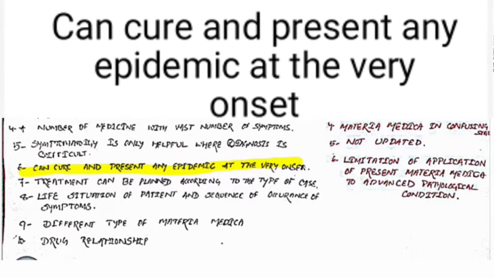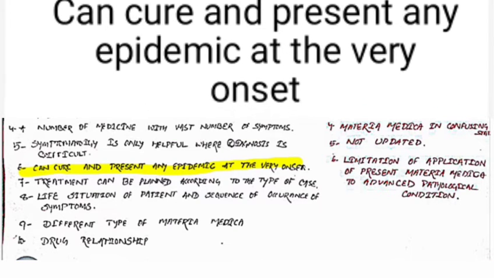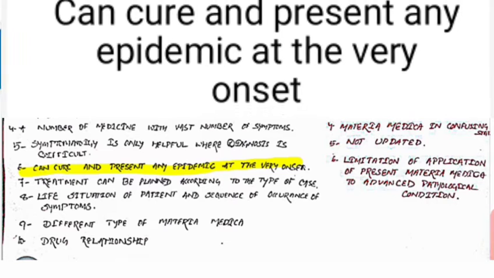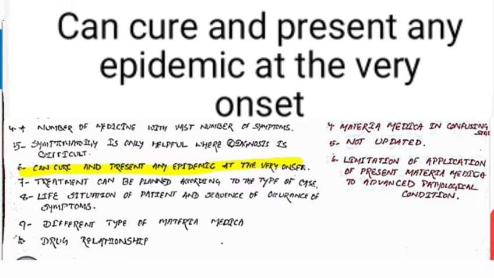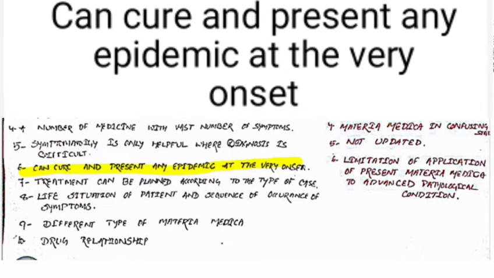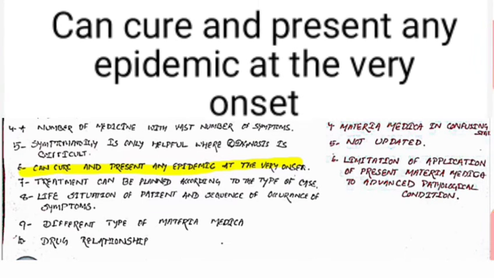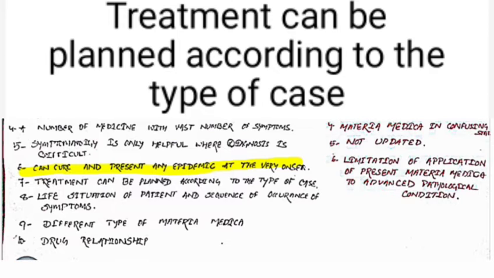Whereas in homeopathy, since it deals with the symptom, according to the symptom there is a vast range of medicines in our materia medica, and we can prescribe. So that is a very good point for the scope of the homeopathic materia medica, that they can cure and prevent any epidemic at its onset.